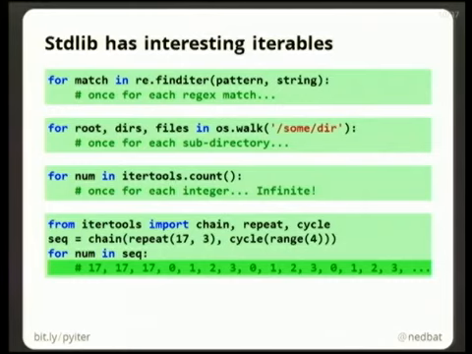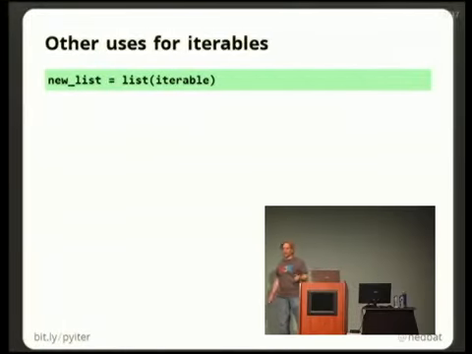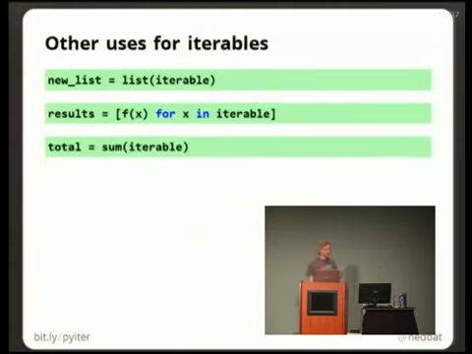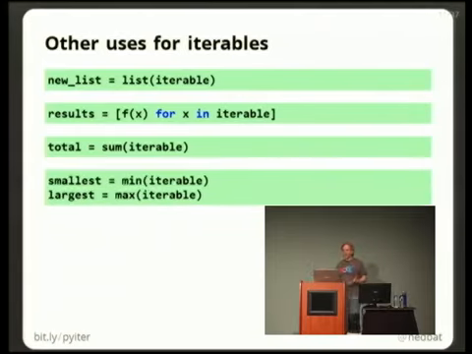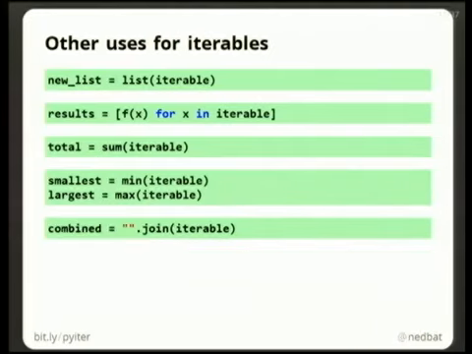In addition to the standard library giving you interesting iterables, Python has other things to do with iterables. So you can iterate over them with the for loop, but for instance, the list function will take an iterable and will pull all the values out of it and give you a list of all of them. Don't use this on itertools.count, because you will run out of time. A list comprehension can loop over an iterable and give you, for example, all of the values f of x for every x in your iterable. Sum will take an iterable full of things that can be added together and give you the total of all of them. Min and max will take iterables of comparable values, like numbers or strings, and find you the least or greatest value. And join will take an iterable of strings and join them all together.